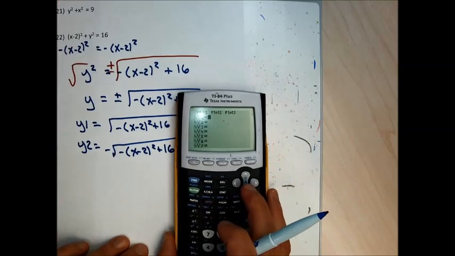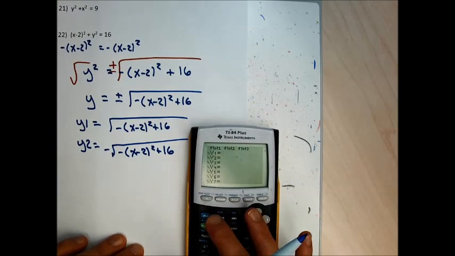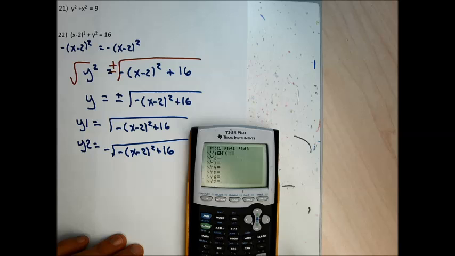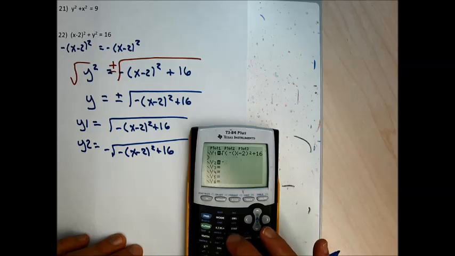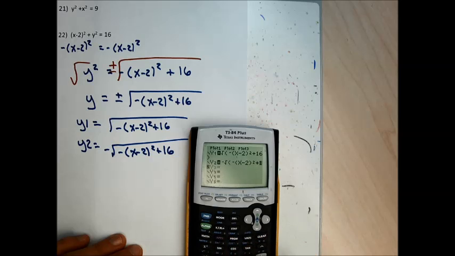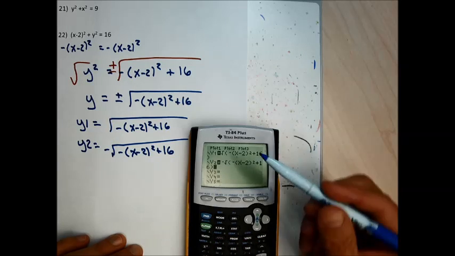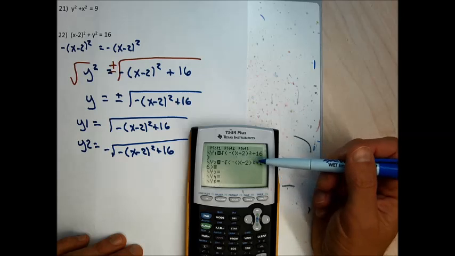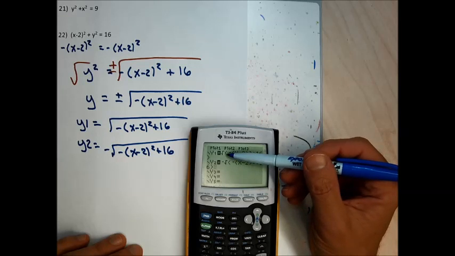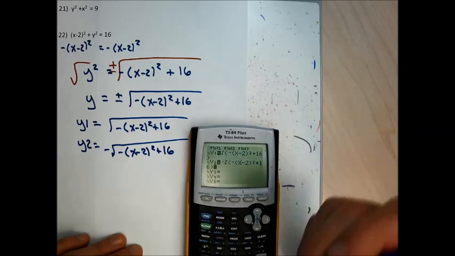So for this, I'm going to enter y equals second square root, negative parentheses x minus 2 squared plus 16, close out the parentheses, and then negative second square root, negative parentheses x minus 2 squared plus 16, and the parentheses. So I have two sets of parentheses. The x minus 2 is in a parentheses and the whole square root. The square root starts and ends with a parentheses.